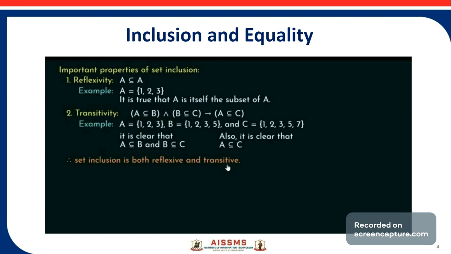The second property is transitivity. That means if A is a subset of B and B is a subset of C, then A is a subset of C. Consider one example. A is equal to 1, 2, 3. B is equal to 1, 2, 3, 5 and C is equal to 1, 2, 3, 5, 7. Now here it is clear that A is a subset of B, B is a subset of C, then A is a subset of C. So, according to these properties, set inclusion is both reflexive and transitive.